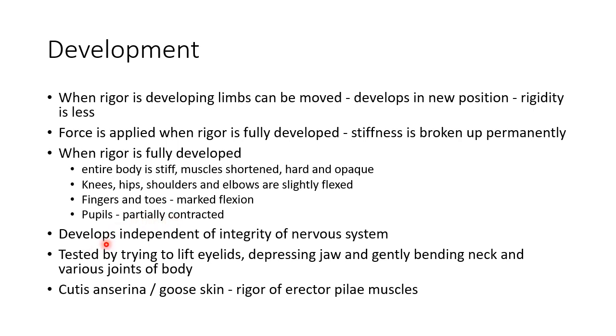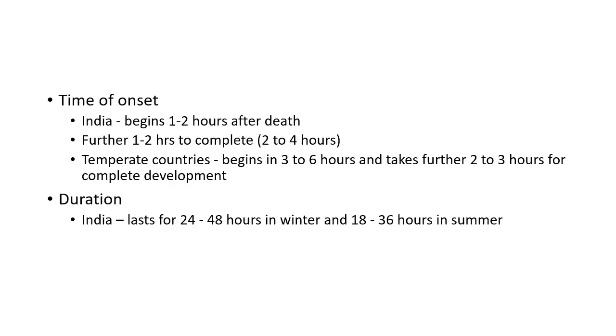Rigor mortis develops independent of integrity of nervous system. We can test for rigor mortis by trying to lift eyelids, depressing jaw and gently bending neck and various joints of body. When there is rigor of erector pilae muscles, there will be cutis anserina or goose skin.